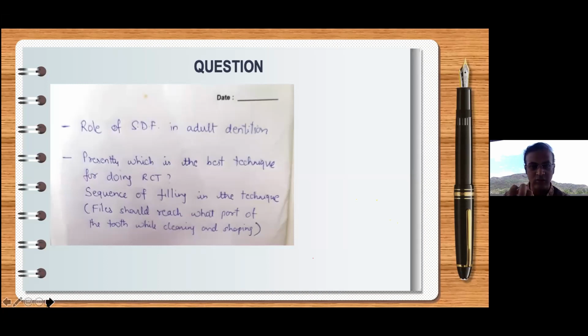As this tissue dissolves, the canals get empty. Then when I put my 10 number K file towards the apex, I practically do not push anything beyond the apex. The patient's pain is much, much lesser. So the crown down technique is the best technique right now for doing RCT.